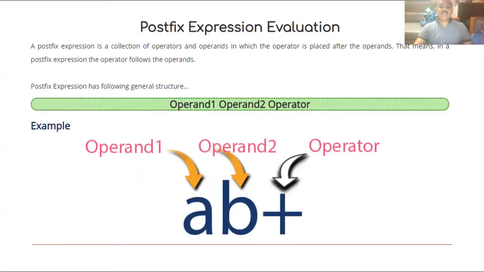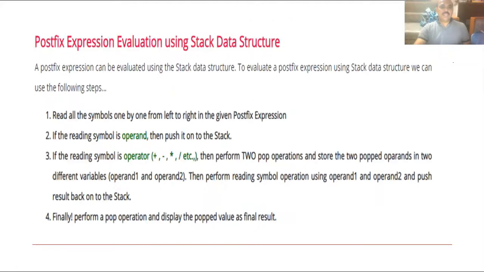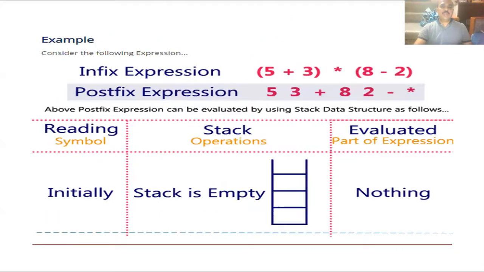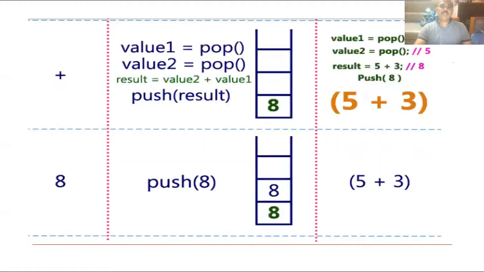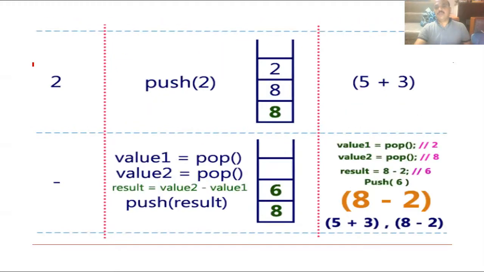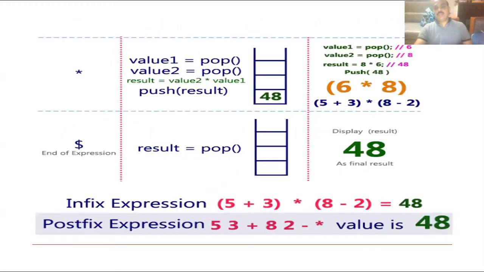Postfix expression evaluation using arithmetic operations. The infix expression is (5 plus 3) into (8 minus 2). The postfix expression is 5 3 plus 8 2 minus asterisk. So finally, 48 is the final output. We already discussed this in detail in the last class.